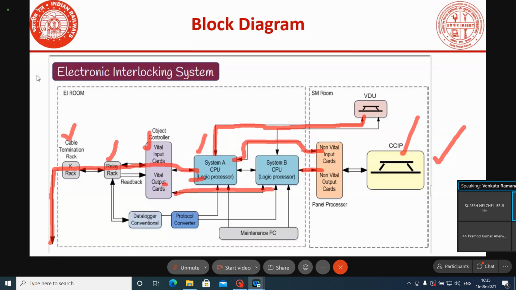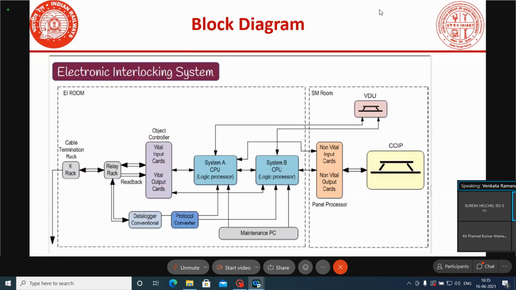Suppose the control is with the VDU, and system A is online, system A is reading the field as well as connected to the VDU. Suppose you are doing any operations from the VDU, the status of inputs will go to the A system as well as the B system. And if A is online, then the A system will process it and deliver the field outputs, and it will deliver the non-vital outputs also. Then this status will be updated in both the VDU as well as the CCIP.